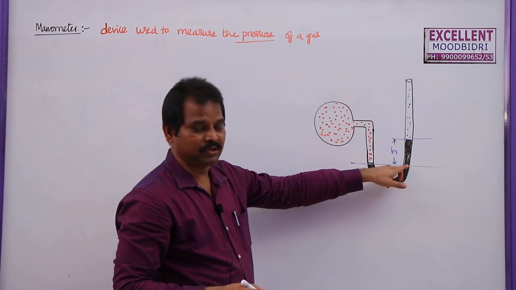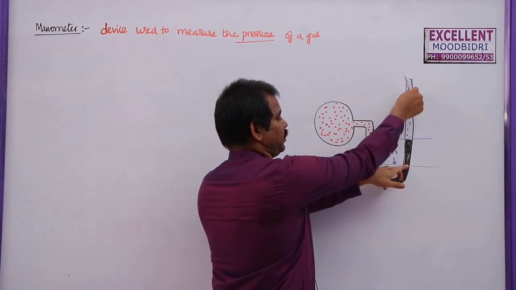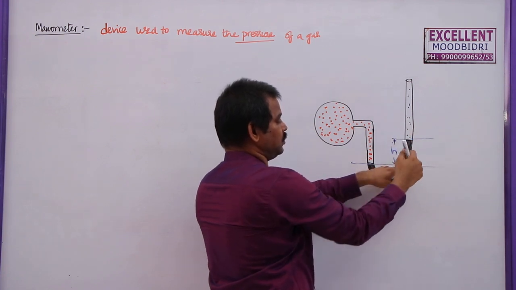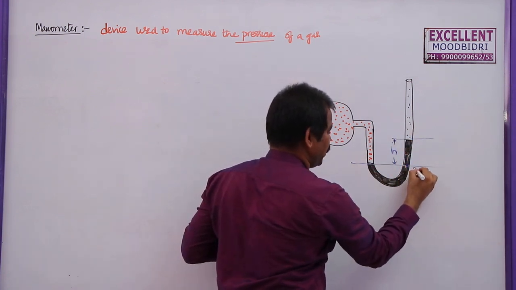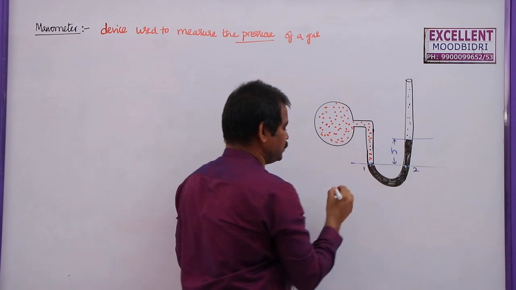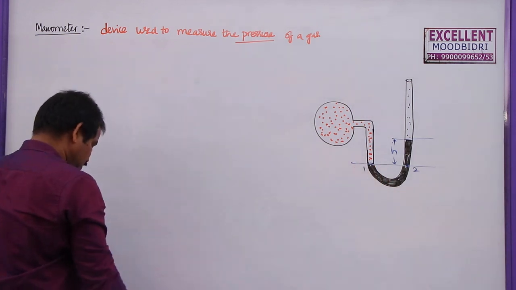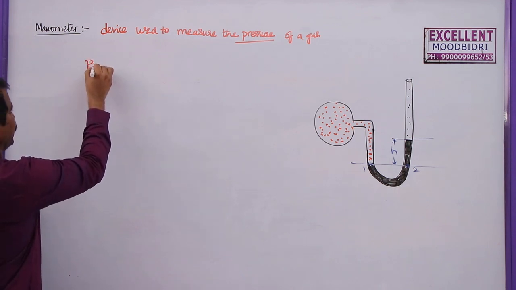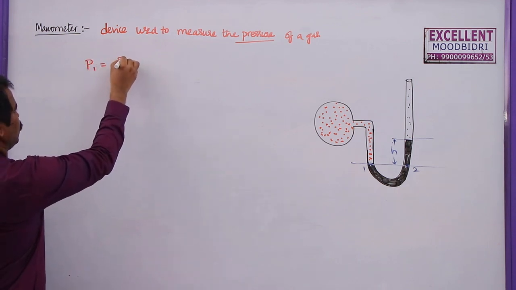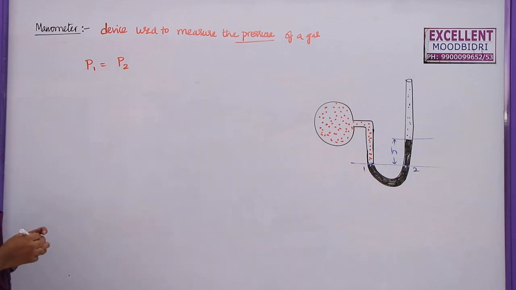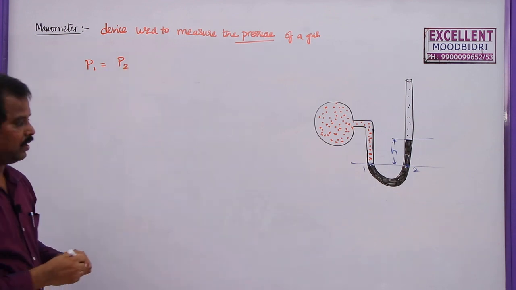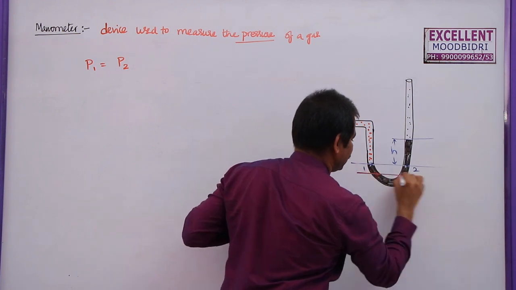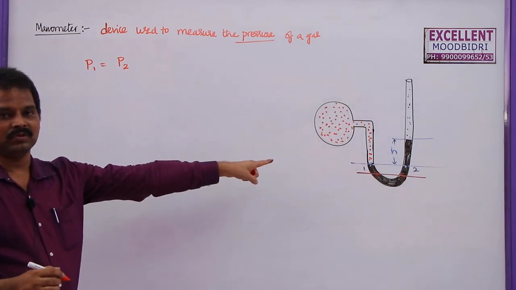The pressure at this point is the pressure due to the atmosphere, that is the air which is inside this tube, plus the pressure due to this liquid. So the total pressure at this point 2 must be equal to the total pressure at point 1. So what is the pressure at 1? According to Pascal's law, once again we can write pressure at point 1 is equal to pressure at point 2. So in a simple liquid, not only there, even if you take some more points here, 3, 4, at the same height, the pressure is always the same.